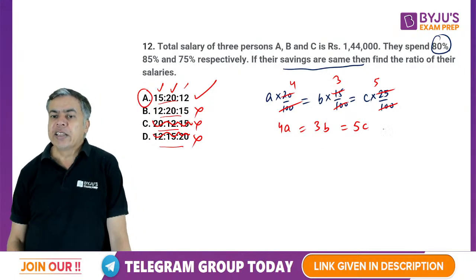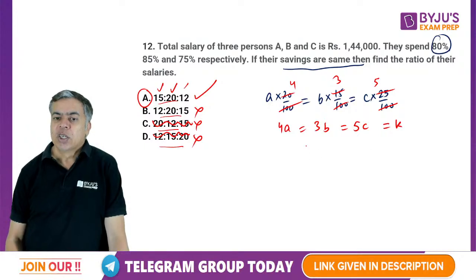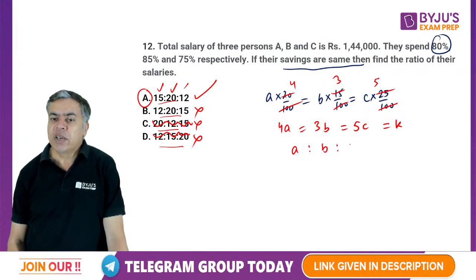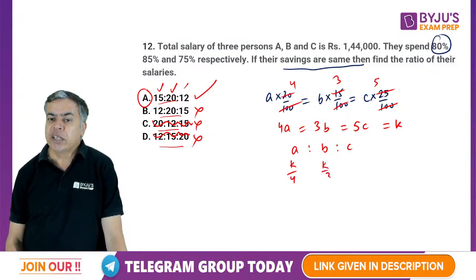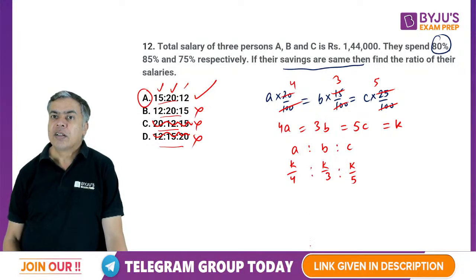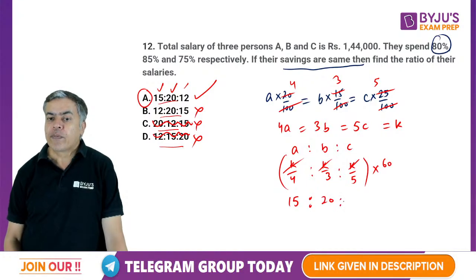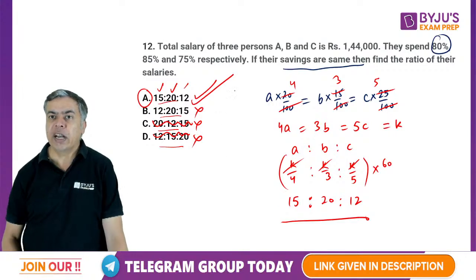Now you can take this as K. So A becomes K by 4, B becomes K by 3, C becomes K by 5, right? So in the ratio K will get cancelled, and if you multiply all the ratio by the LCM, the ratio will not change. So it will become 4 into 15, 3 into 20 and 5 into 12. So this is the ratio 15, 20, 12. A option is the correct answer.